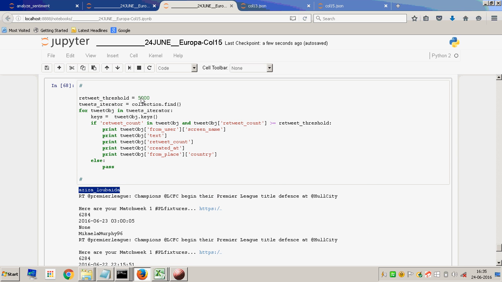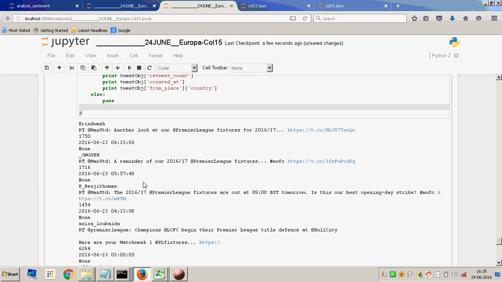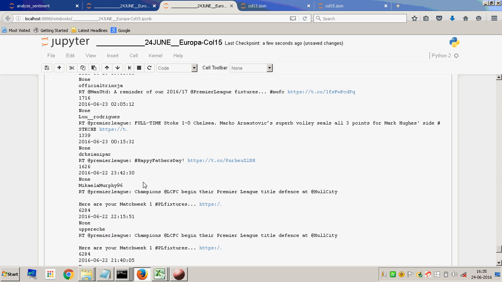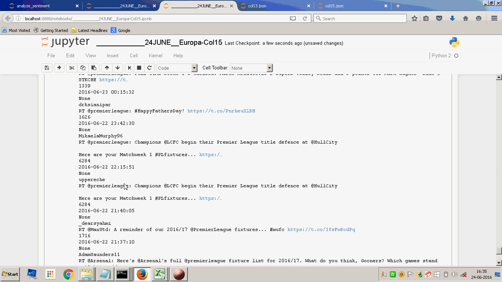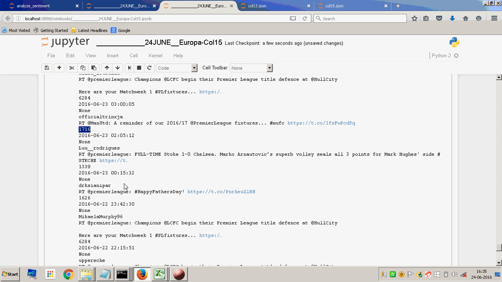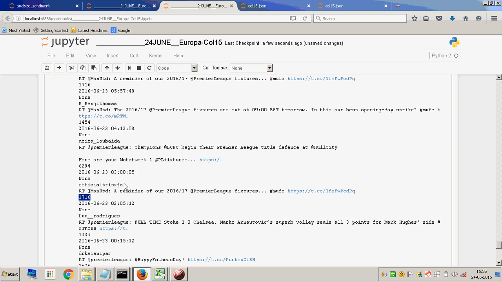Let's look at 1,000. Here you have so many of them, and this is the retweet count. 1,339 times it has been retweeted, and another 716 times. So it basically shows the popularity or trending of that particular tweet.